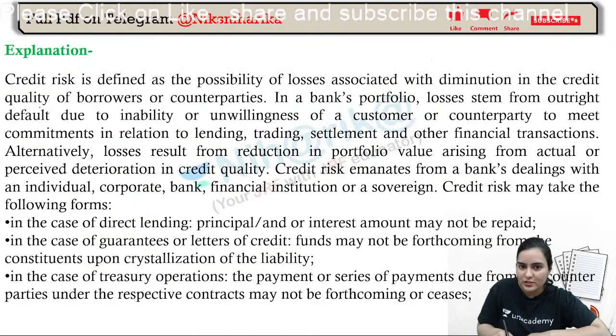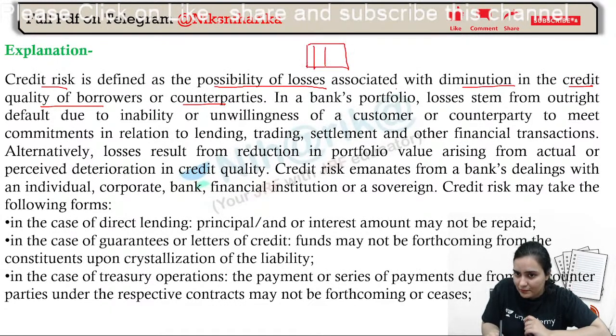There are a few points which you can see on what exactly credit risk is. It is actually the possibility of the losses associated with diminution in the credit quality of the borrowers or counterparties in the bank portfolio. If you consider a bank, losses are outright default due to inability or unwillingness of the customers to meet the commitments.